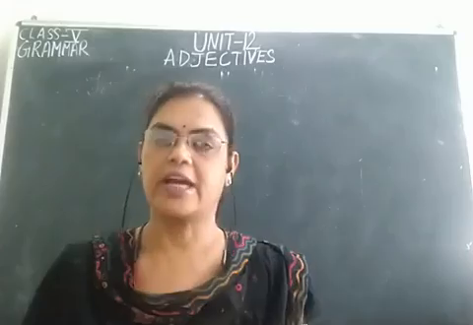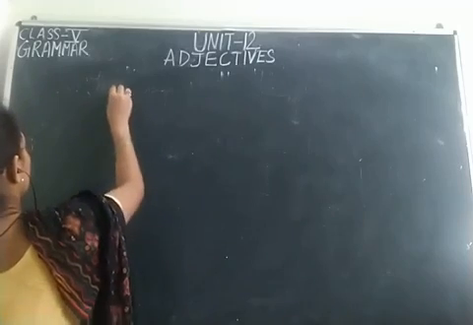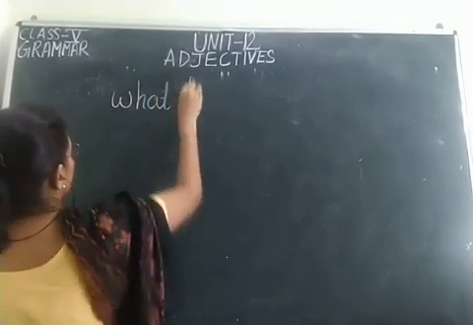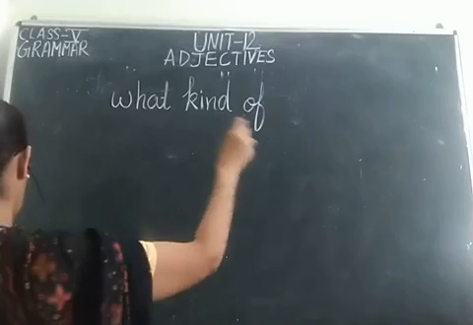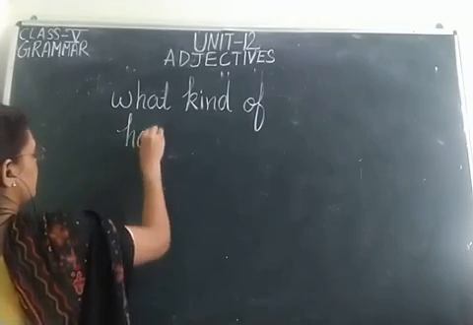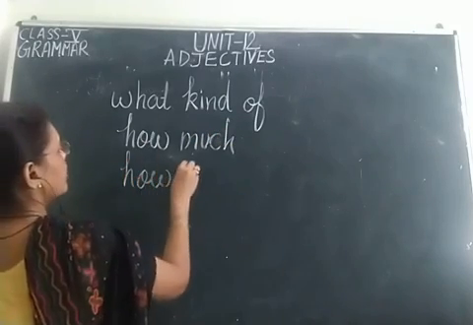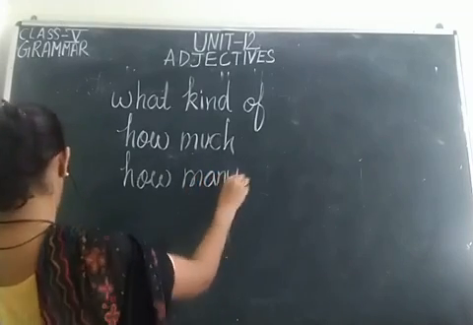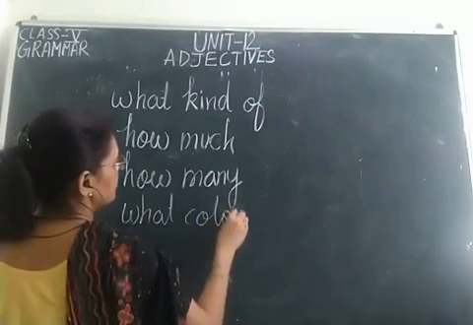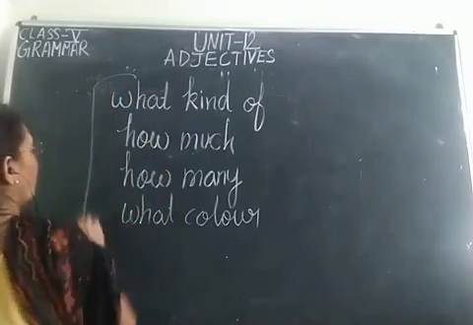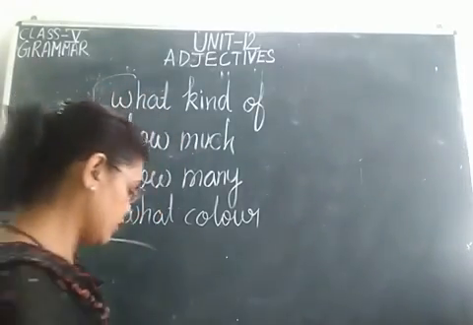So they give the answer to what kind of a noun or a pronoun is, then how much, for uncountable things, how many, for countable things, then what color, etc. All these things, adjectives tell about a noun.